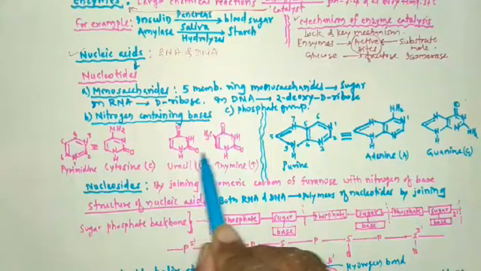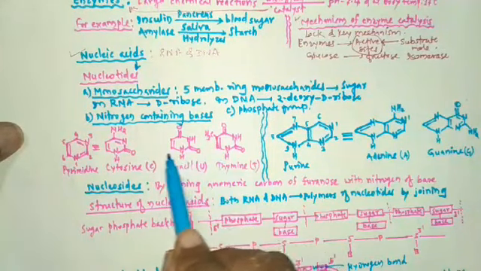Cytosine, uracil and thymine contain one ring.